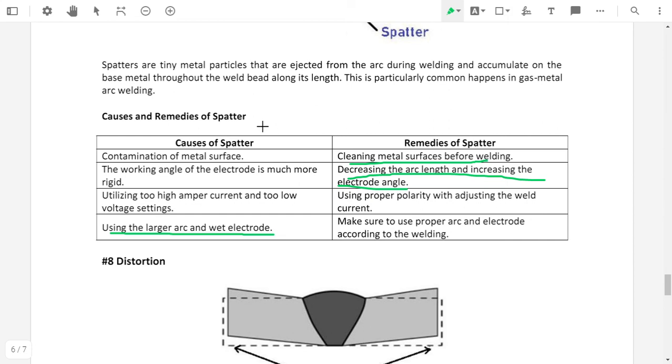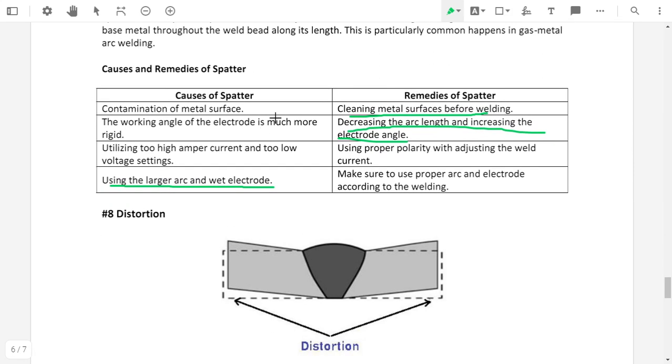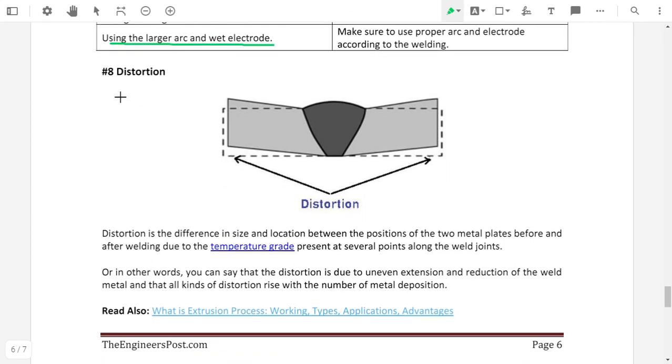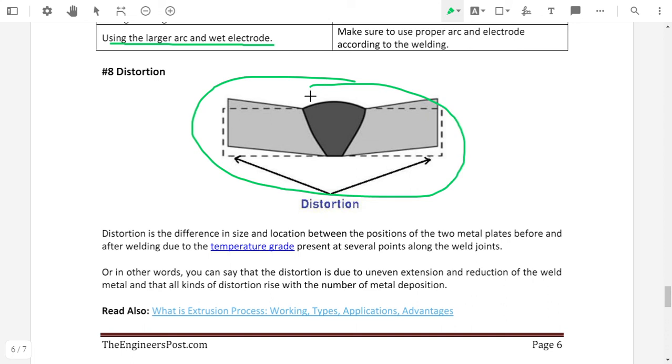Okay, so this is another defect. The next one is distortion. See here, this image shows the distortion. Distortion means bending of the workpiece. Distortion is the difference in size and location between the positions of two metal plates before and after welding, due to the temperature gradient present at several points along the weld joint.